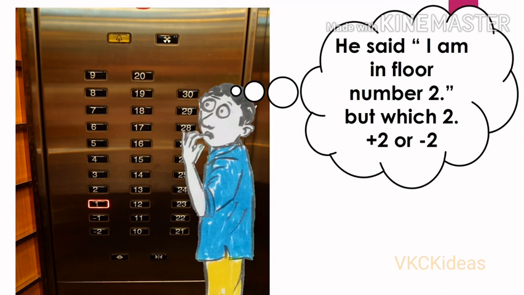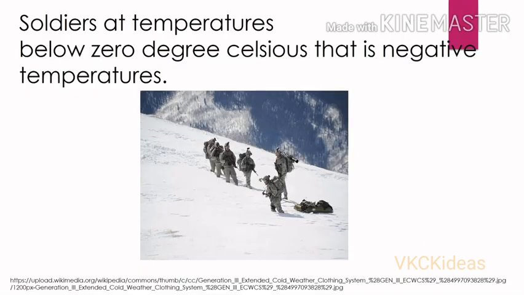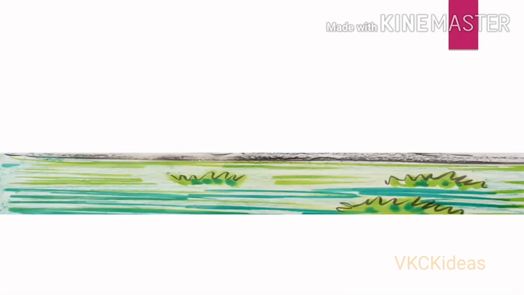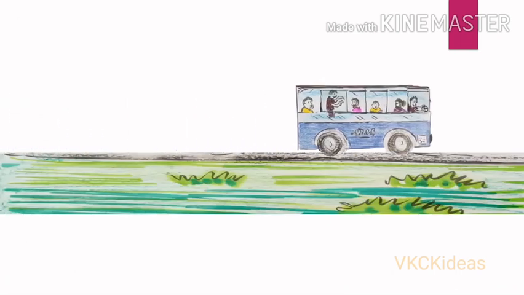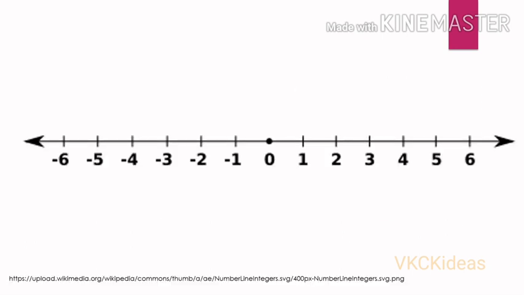Okay. Now let us see where else we come across these negative numbers. Look at these soldiers. They are working for their nation under negative temperatures, that is below 0 degrees Celsius. At such a low temperature, children, blood will get frozen, but still they work for the nation. Let us salute them. Look at this animation. The negative acceleration stops the vehicle. So these are the situations, and there are so many other situations also. You can think about those situations where we come across negative numbers.